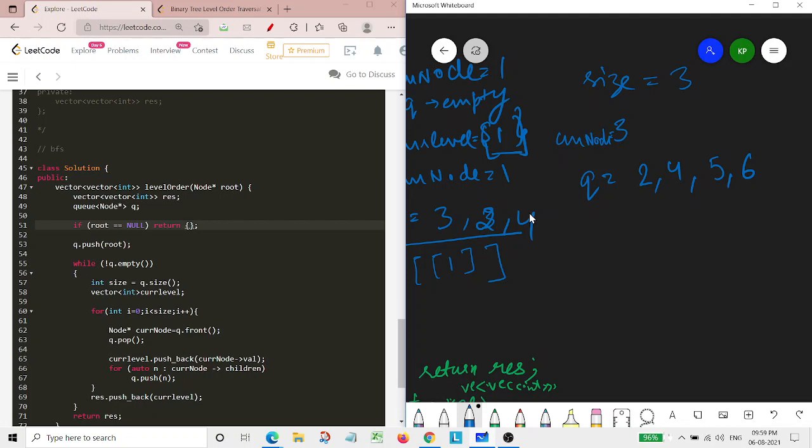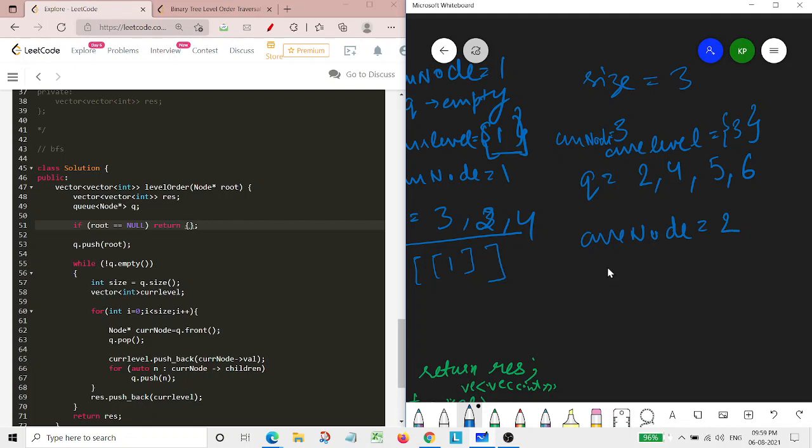So at this moment it will be having these, and our current level is also at this moment having the value 3. Now as this for loop is not ended yet, the current node will become 2.